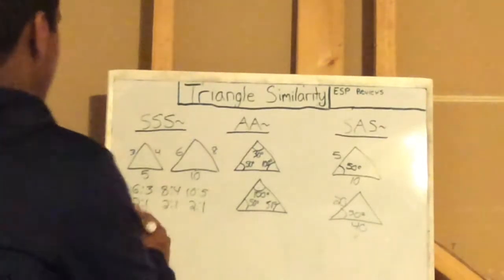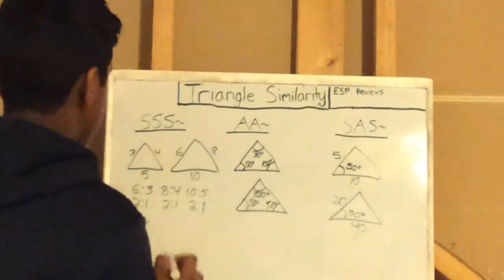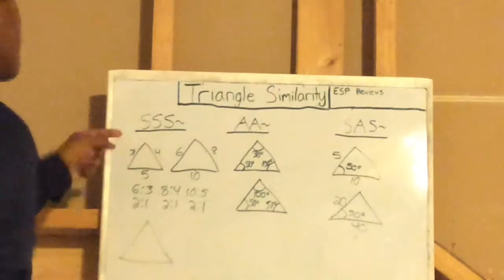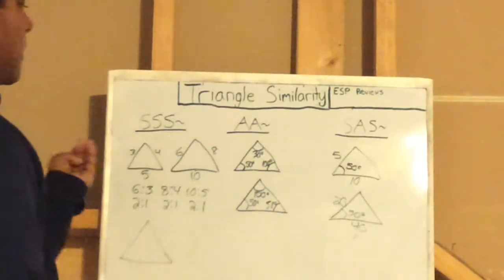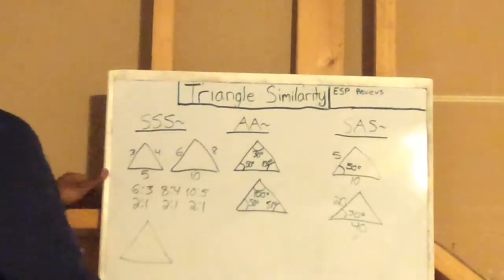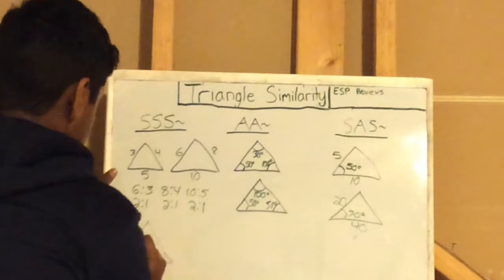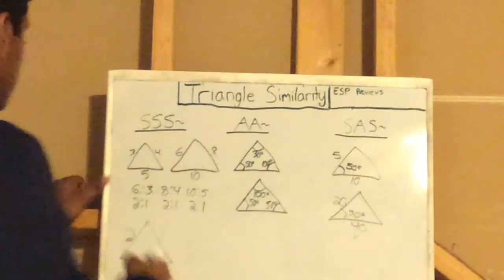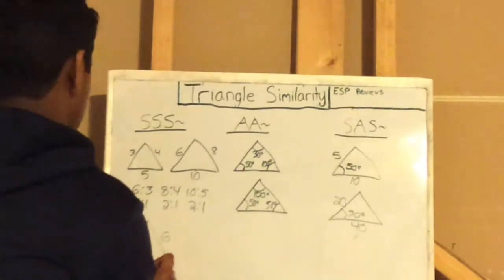So let's say we have a figure that's a little easier than that. And by the way, this would be a right triangle, I realize that, but just for now, it's not. Let's say you have 2, 6, and 8.